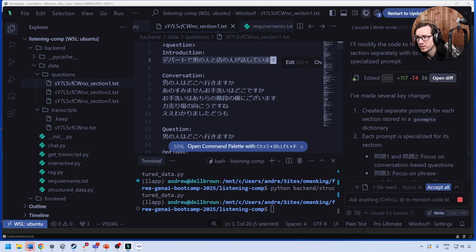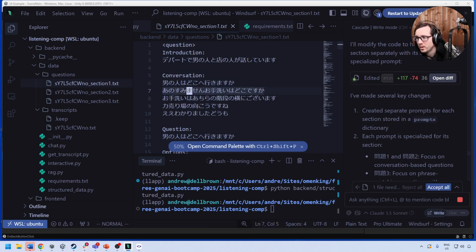Hanashitemasu, so they're talking together. And so the man asks, wa doko ikimasu ka? So he's asking where something is. No, sumimasen. So it's setting up saying like the man's going to ask, where is it?